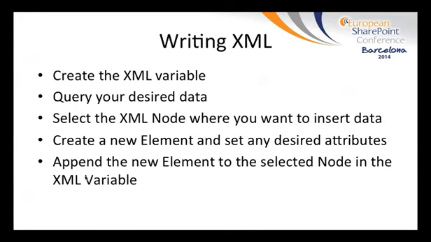So as we move on to writing XML, now that we have some idea of how to get information out of SharePoint, we're going to look at how to go about stuffing that information into an XML format. Here we're looking at the general overview of the steps involved in that process. The first thing is to create the XML variable. When we do this, we'll create a basic framework for the rest of the XML data that's going to follow. Next, we're going to actually query data from SharePoint using the methods we've already discussed. Once we have that data, we will insert it into new elements within the XML tree.